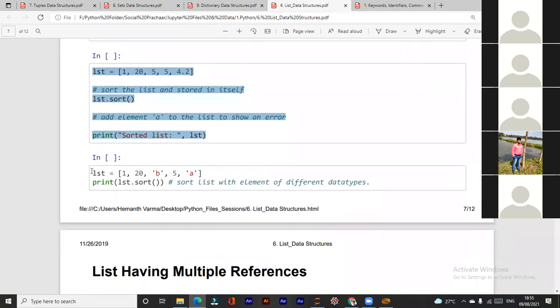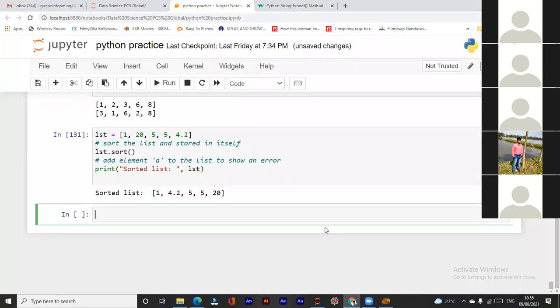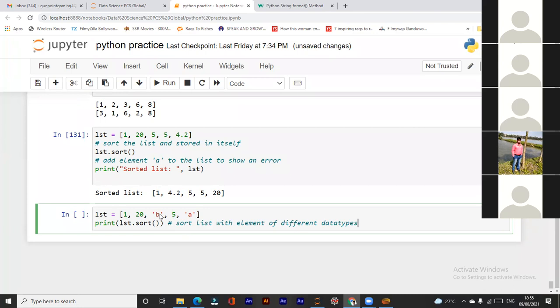Okay, we have different data types here. Now, what to expect if I have different data types? 120, B, and A. B and A are strings. These are the numbers. Now, will I get the list in sorted order? Any guess?